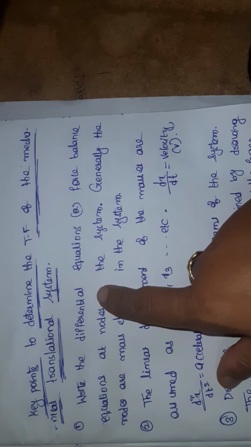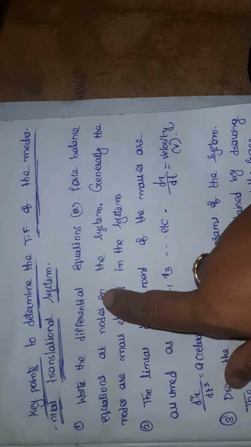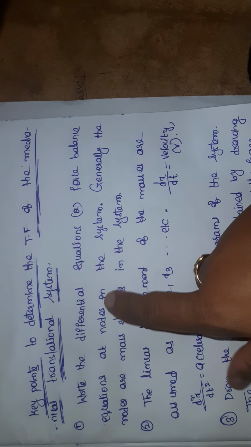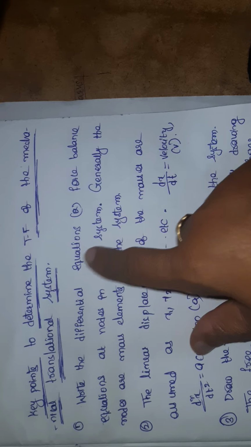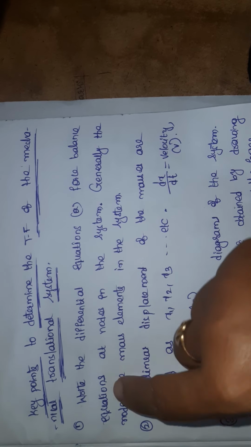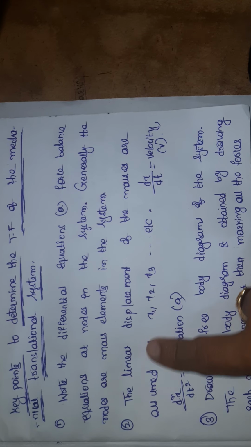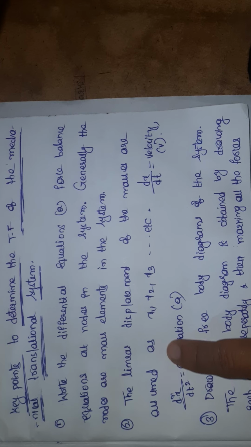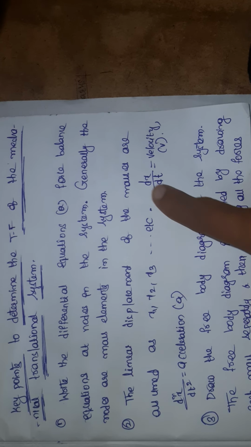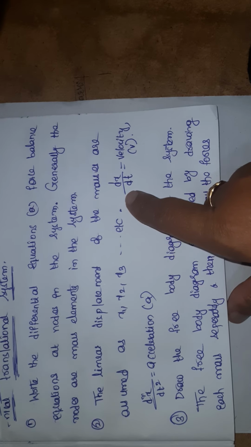Just now we have written force balanced equations for the ideal mass, spring and dashpot. Like that we have to write the differential equations for each and every element. The number of nodes is equal to the number of mass elements. The second point is that the linear displacements of the masses are assumed as x1, x2, x3, with dx by dt as velocity and d square x by dt square as acceleration.